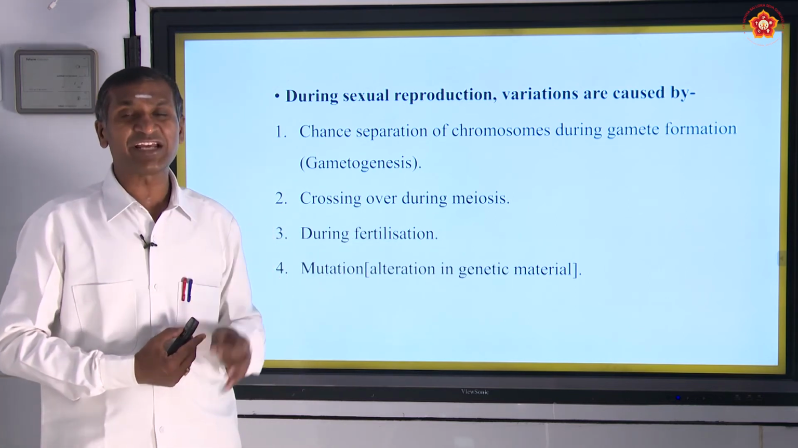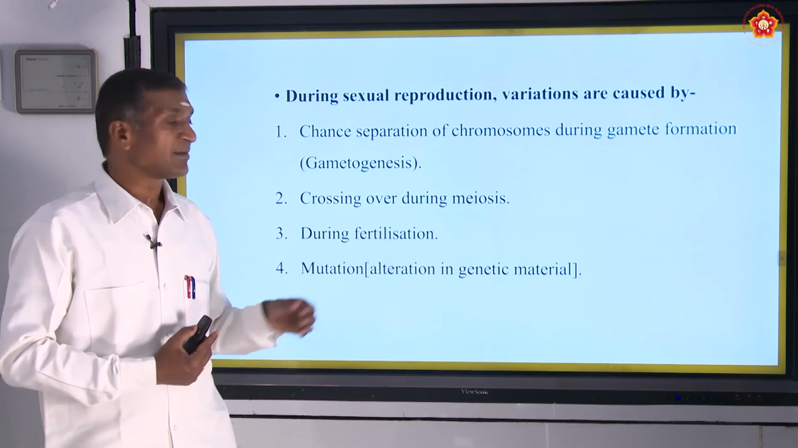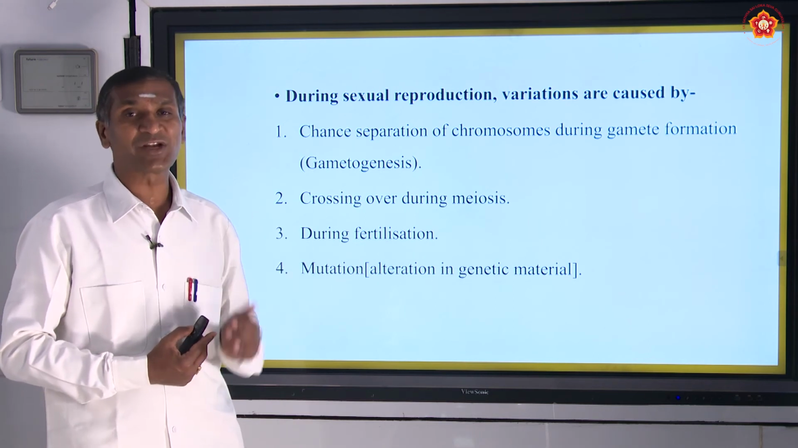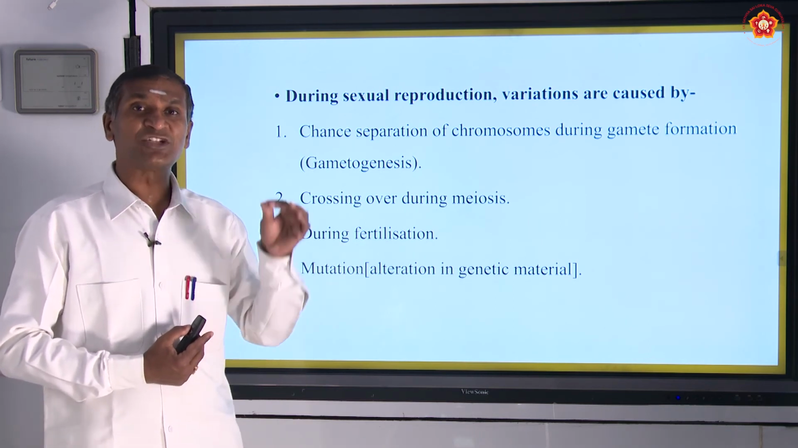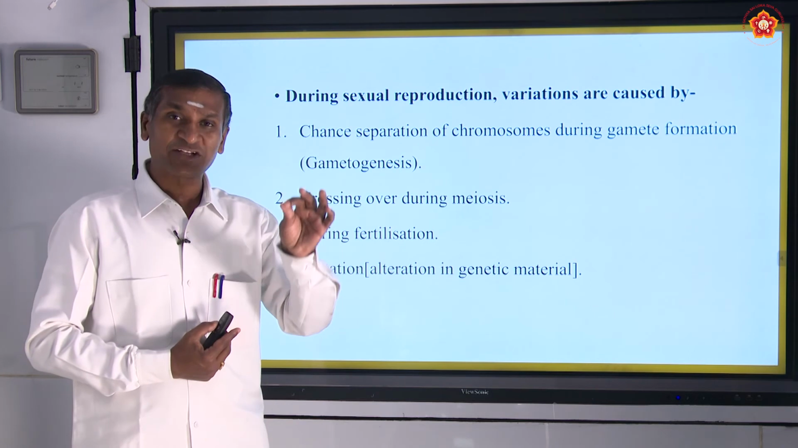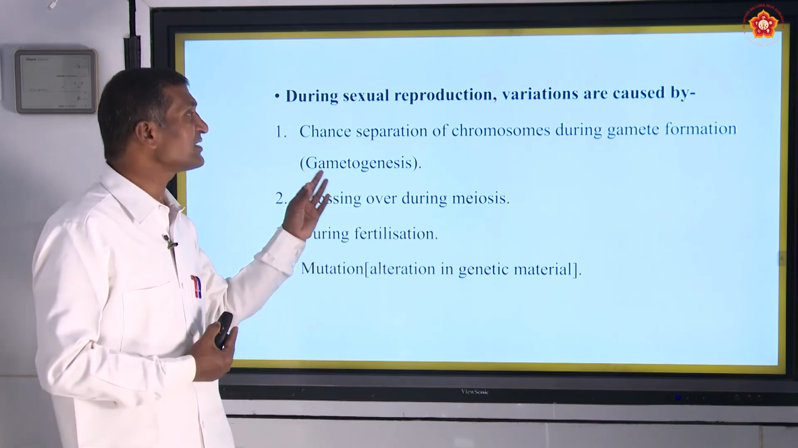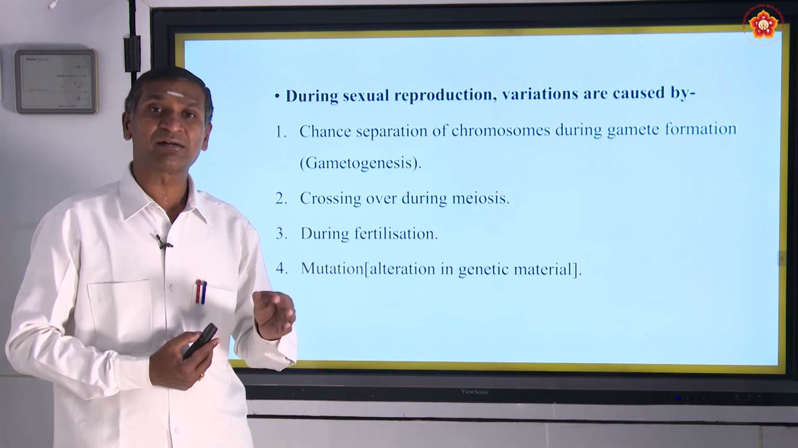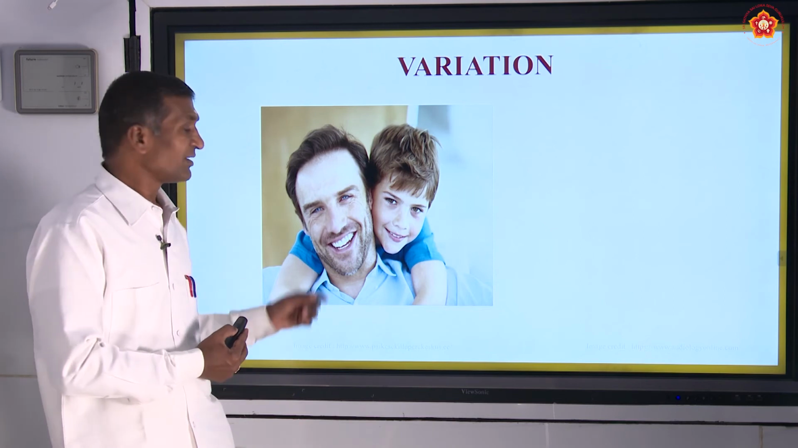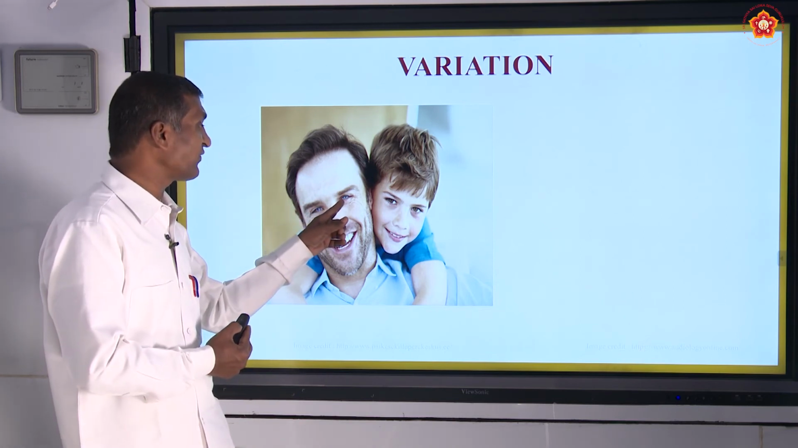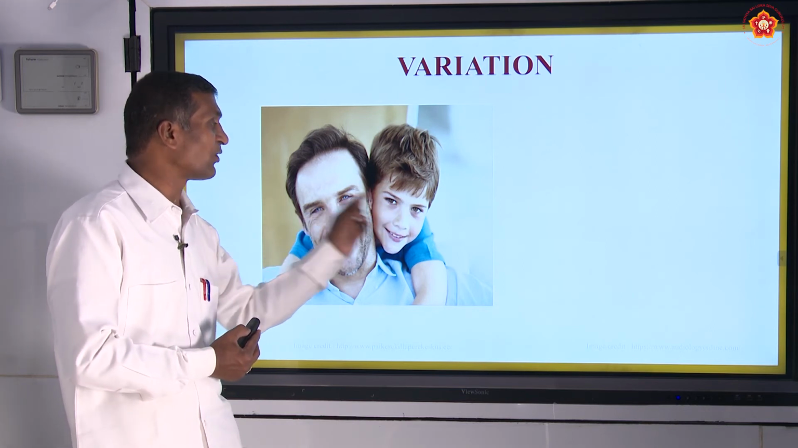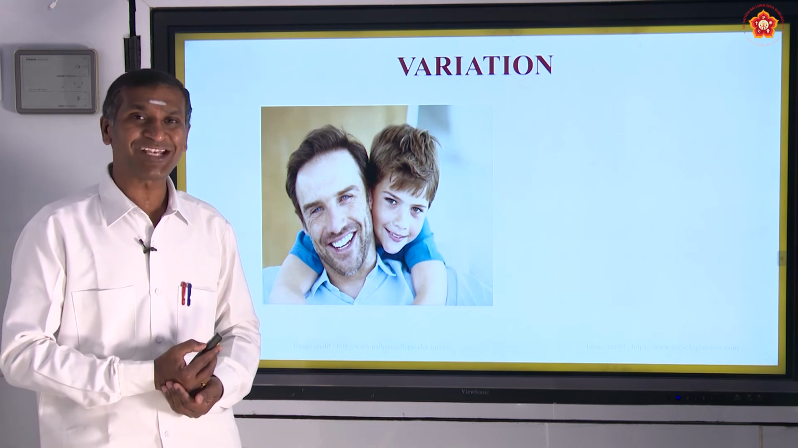So variation occurs because of all these processes in higher organisms, which are unisexual and undergo sexual reproduction. Then we see variation in large amounts. If you observe here, the father is carrying his son. Look at the color of the eyeballs of the child and the father; there is variation.